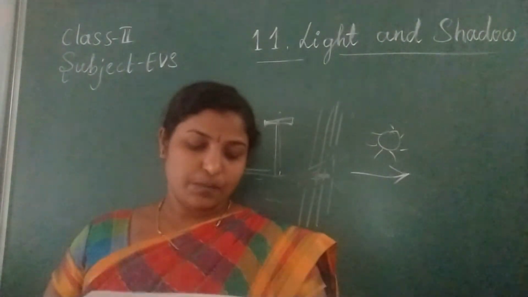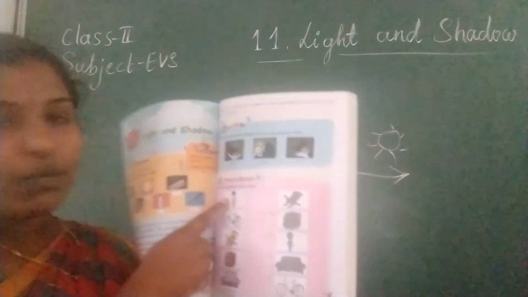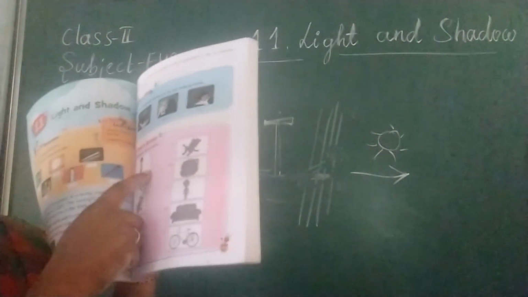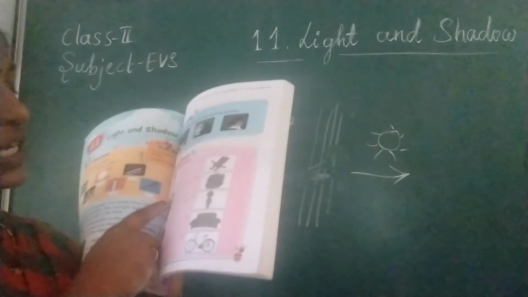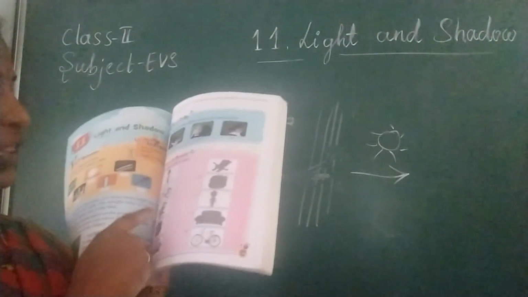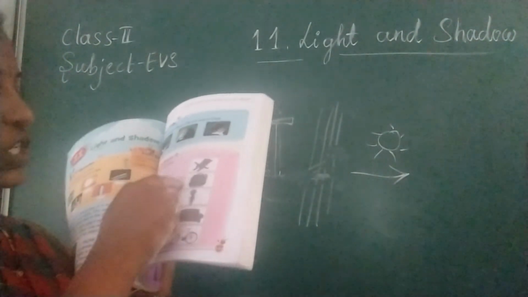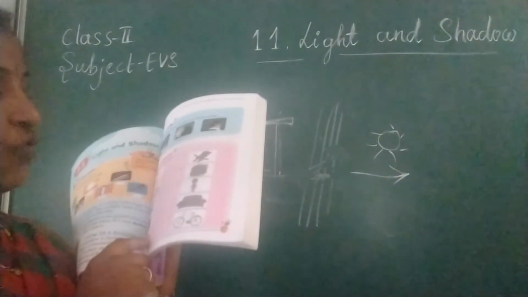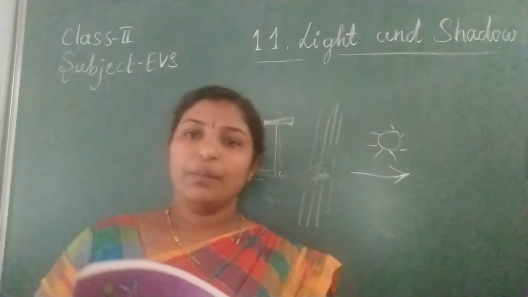Time to answer. Match the shadow with its object. First one, there is a boy. His shadow is the sheep, option C. Then the bicycle, its shadow is E. Then the dog, its shadow is A. The bag, shadow is B. Then the sofa and D. D is the shadow. Shadow will always be in a dark color.